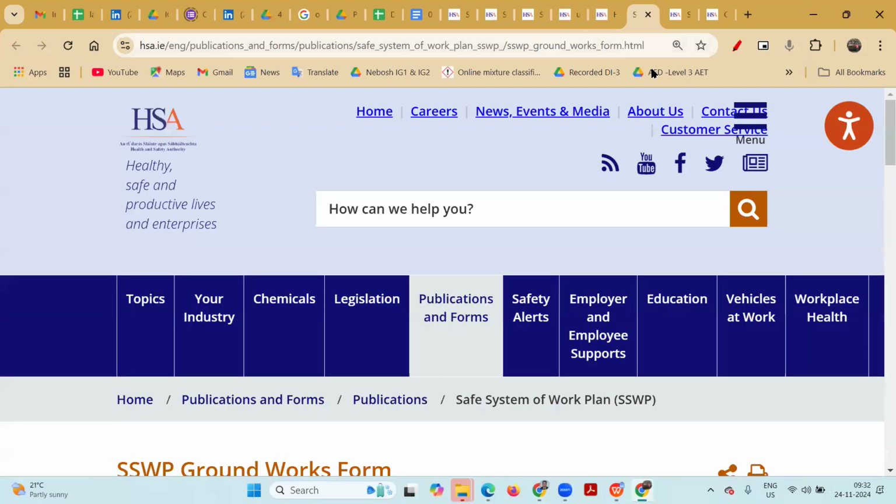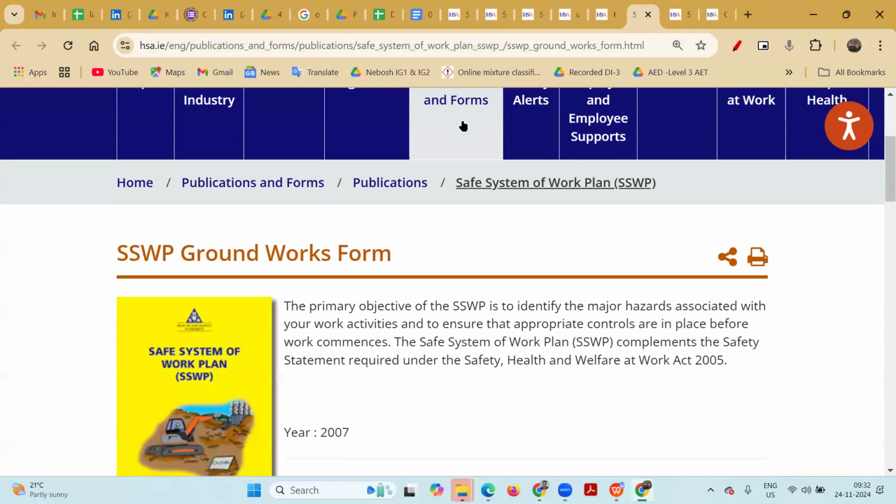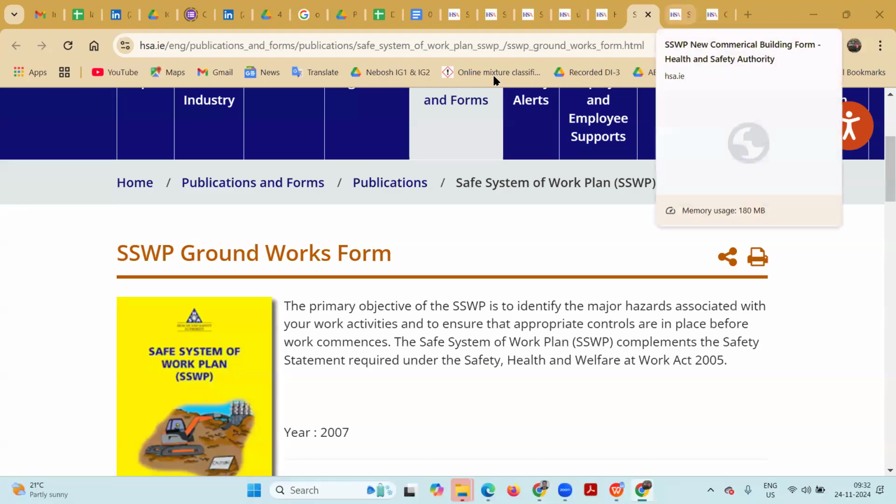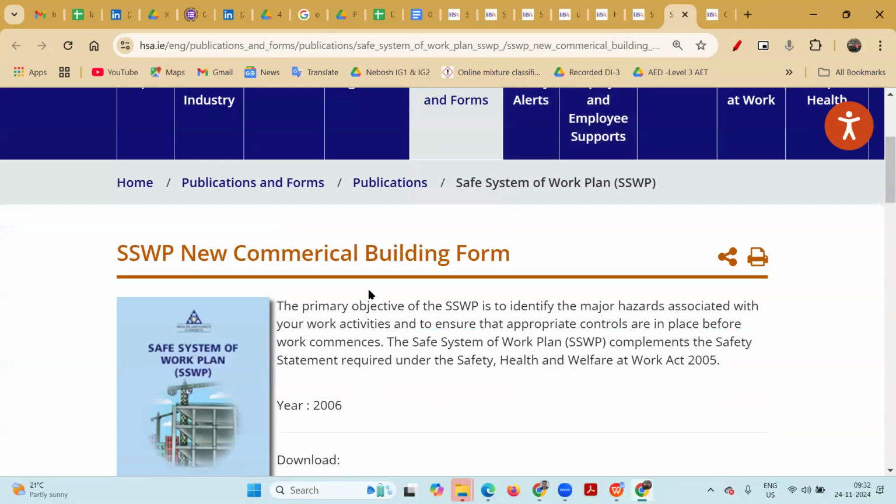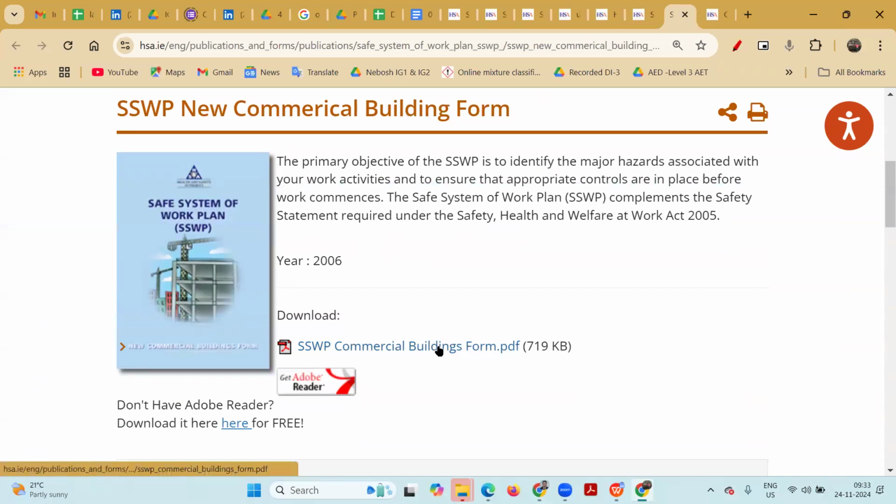So you can see multiple pictograms. Sorry for disturbance, sir. Yeah, please tell. Sir, So this is the, yes, new commercial building form, like they are going to develop for any building form also.